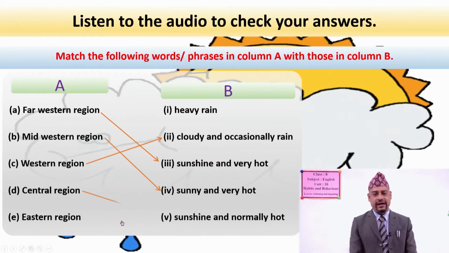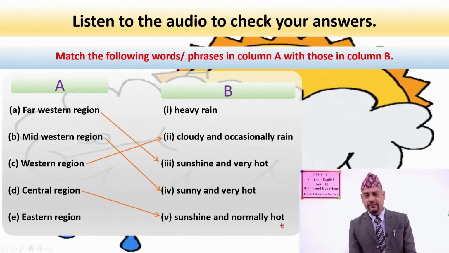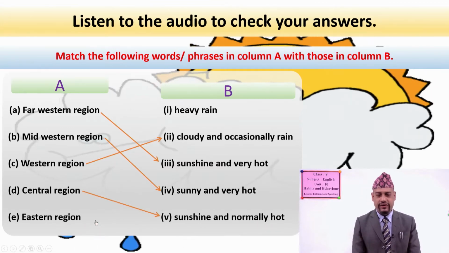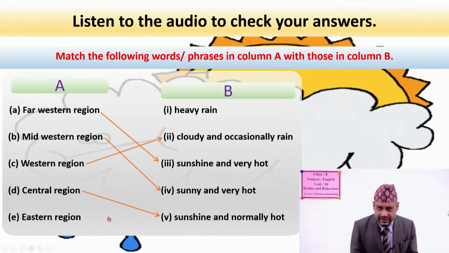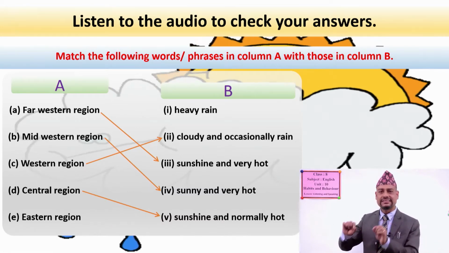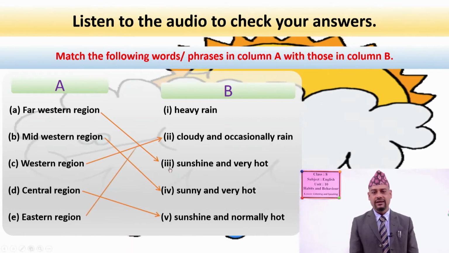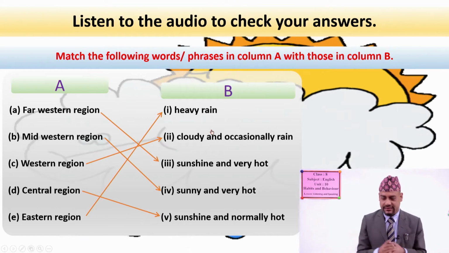Yes, again you are right. Sunshine and normally hot. Now the last one we have is Eastern region, and its correct answer said in the audio is heavy rainfall. Okay, heavy rainfall is expected.